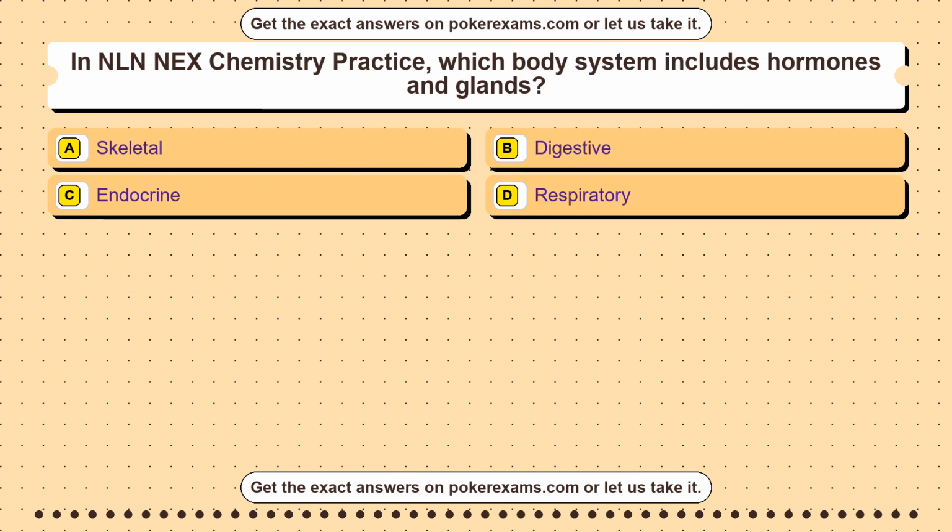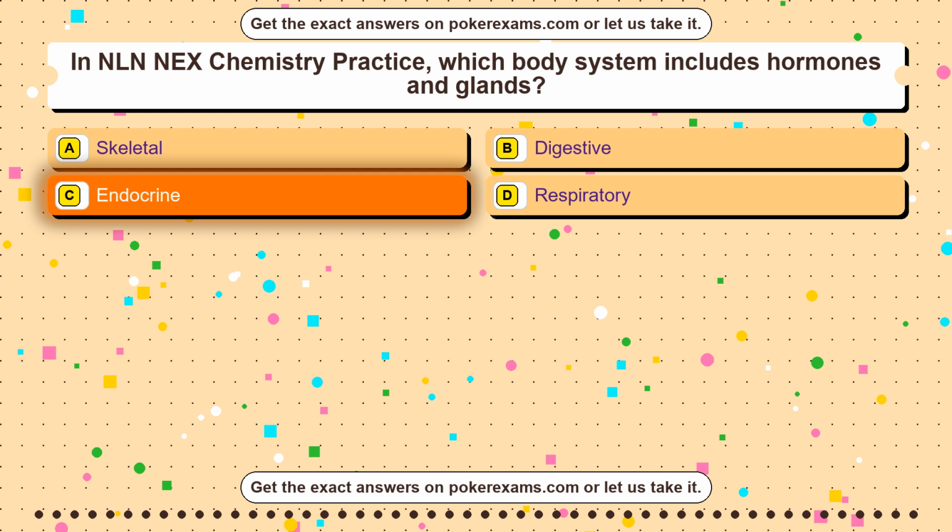Question 23. In NLN NEX Chemistry Practice, which body system includes hormones and glands? Option A, skeletal. Option B, digestive. Option C, endocrine. Option D, respiratory. The correct answer is option C.